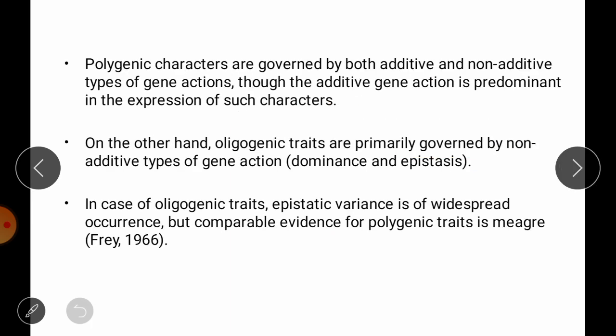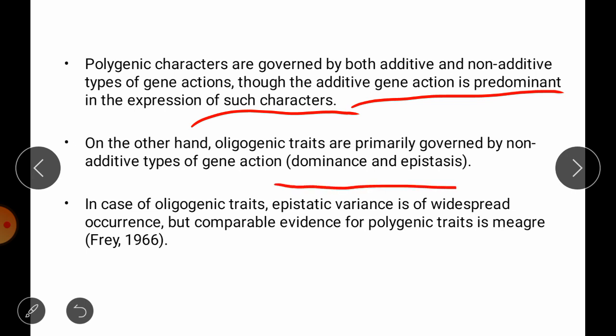Polygenic characters are governed by additive and non-additive types of gene action, but additive gene action is predominant in the expression of such characters, while oligogenic characters are governed by non-additive gene action, that is dominance and epistasis.